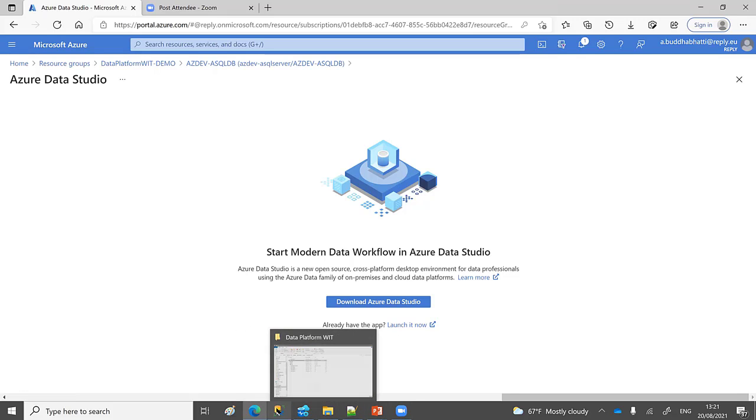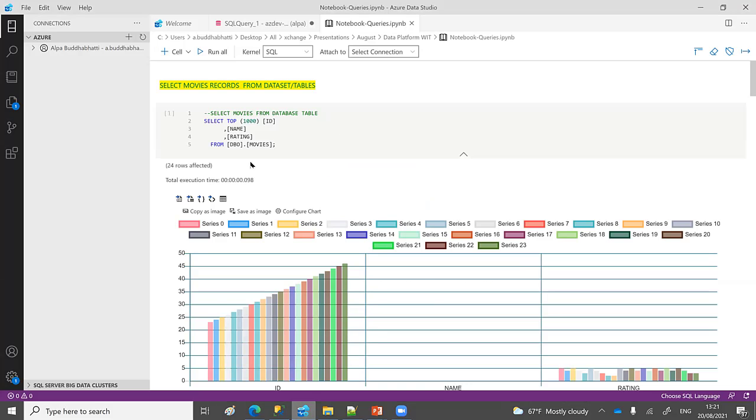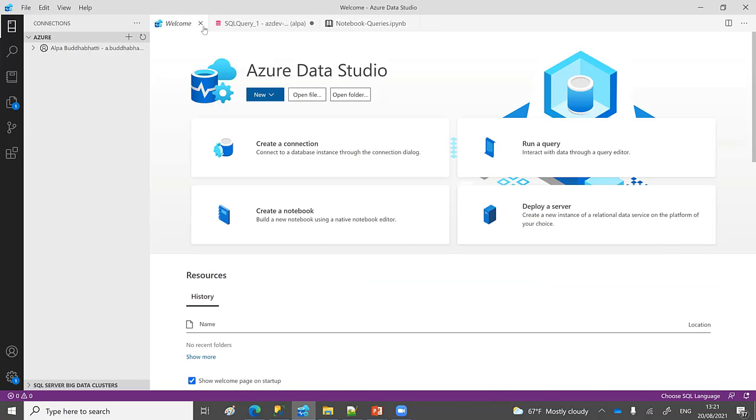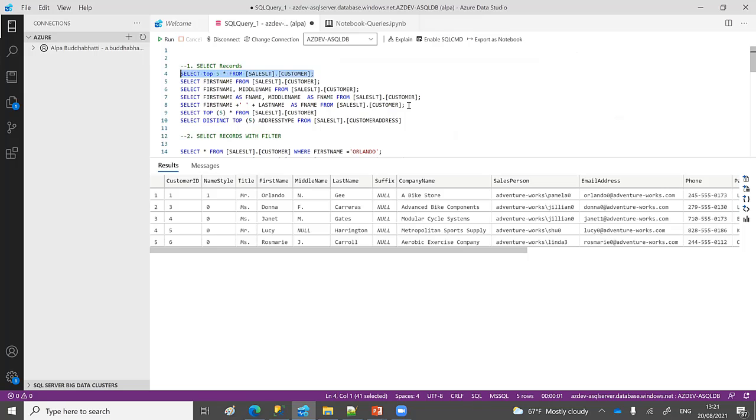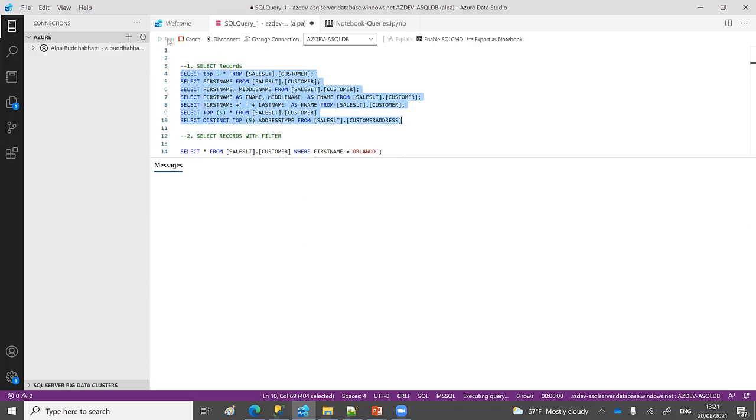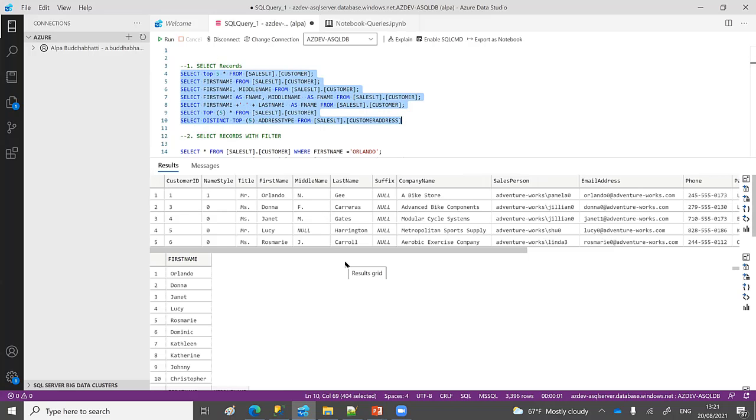I think I have already opened it here. You can see this one. It will open on my machine, my local machine. This one is my local machine, and I can connect and query here as well. The same query I can write down here and run as well. You can see that I have already run the same query. This is a very simple select query, and you can see the result here as well.